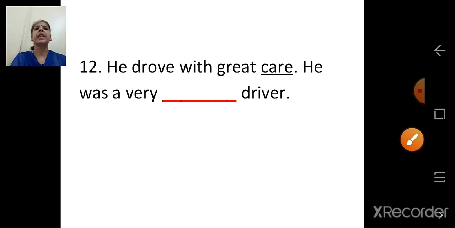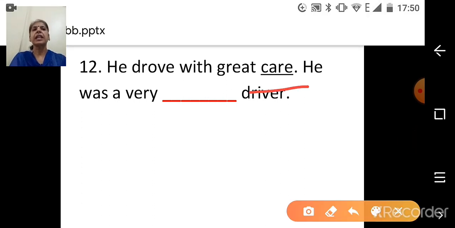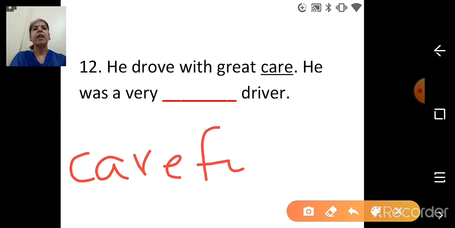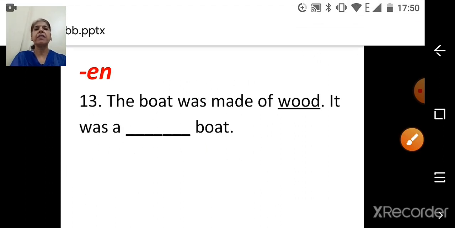Next. He drove with great care. He was a very dash driver. The underlined word is care. Add full, so the word will become careful. This one you have to do on your own, children. He drove with great care. He was a very careful driver. Spelling: C-A-R-E-F-U-L, careful driver.